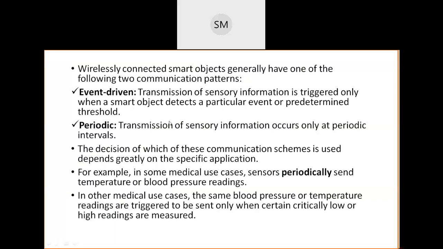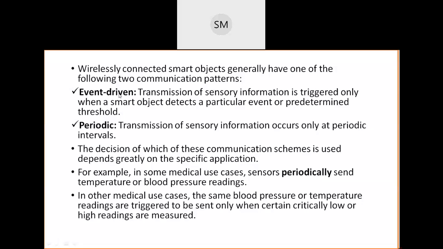In which pattern are they communicating with each other? There are two ways. The first one is the event driven pattern. The second one is the periodic pattern. What are their meanings? You just remember these headings, and you will understand and write on your own in your exam.